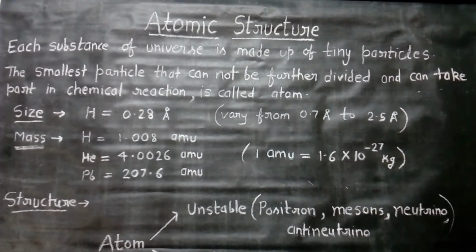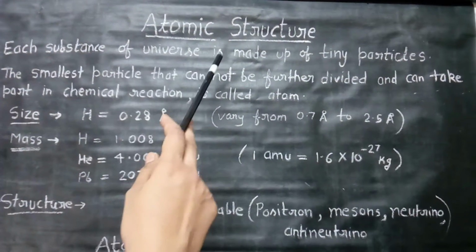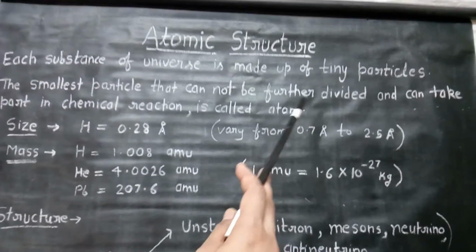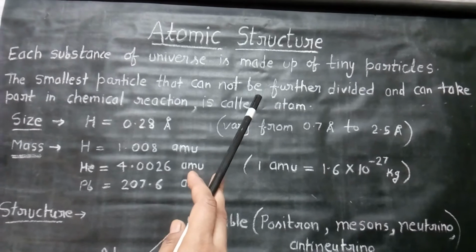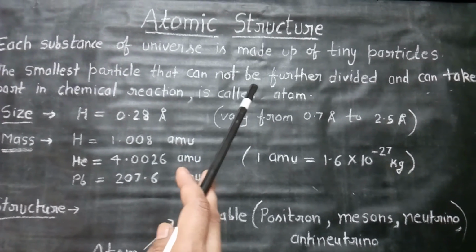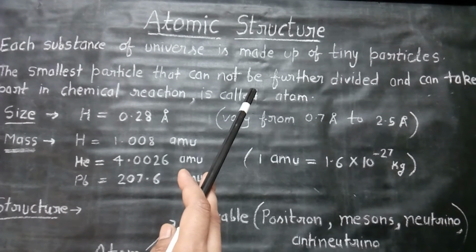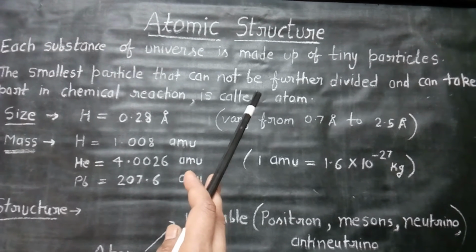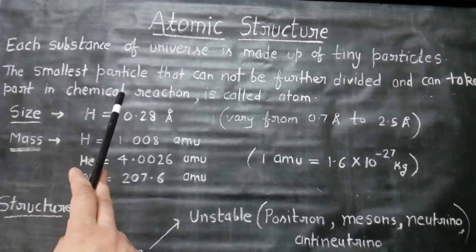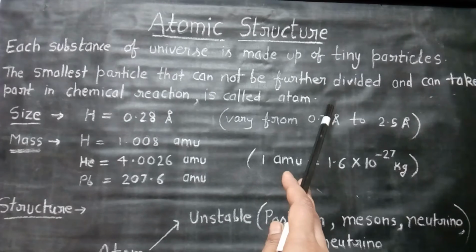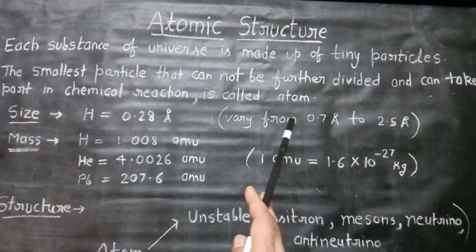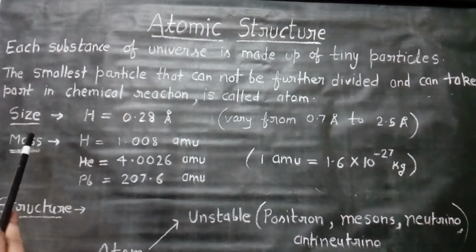Hello friends, today we will start with the structure of atom. Each substance of universe is made up of tiny particles. If we take any substance, suppose apple or banana, and divide it, we get very small particles. If we divide it further and further, we get very tiny particles, and after some time you cannot divide it anymore. So the smallest particle that cannot be further divided and can take part in a chemical reaction is called atom.